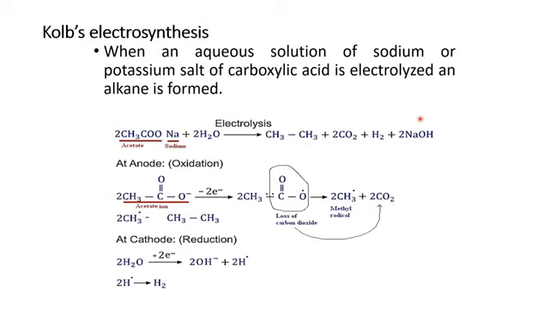Let's see. Firstly, we have the anode, which undergoes oxidation. What happened? In this acetate ion, you will see oxygen has a negative charge. As it is oxidation, oxidation means there will be removal of electron. So electron will be removed. We know that one acetate ion removes one electron, so two acetate ions will remove two electrons.